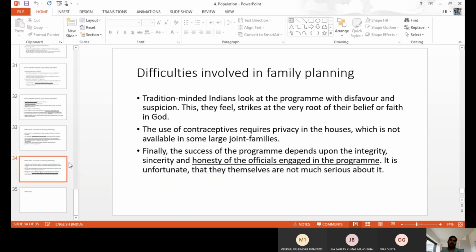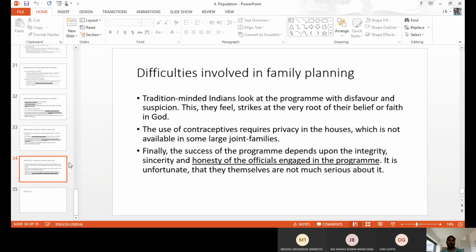And a traditional mindset is also there among the people. Okay, so they are thinking this is the God given gift. My grandparents had a number of children. My parents had this many children. I also want to produce like this. Some traditional mindset is there from the common layman. So they are not able to follow, not able to adopt the strategy.